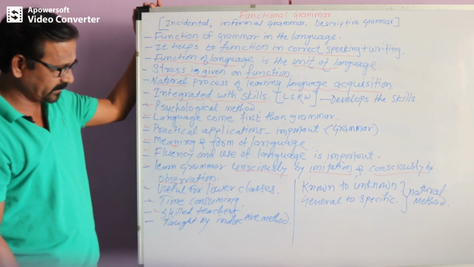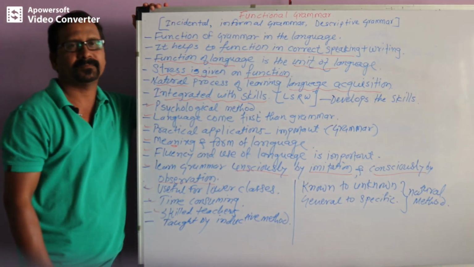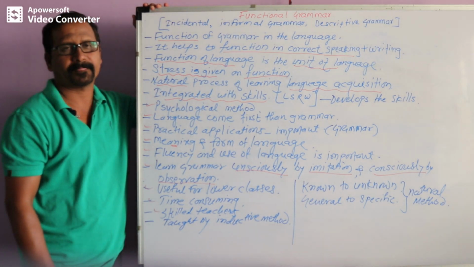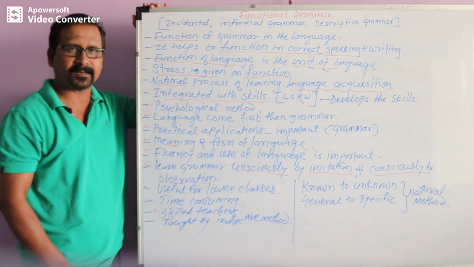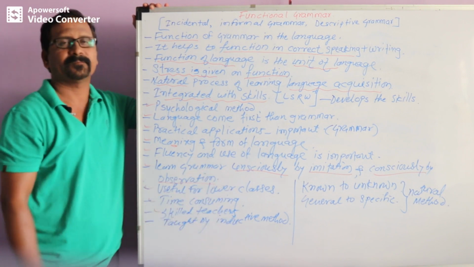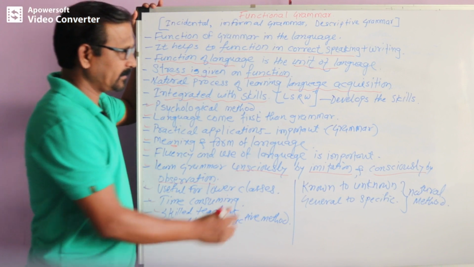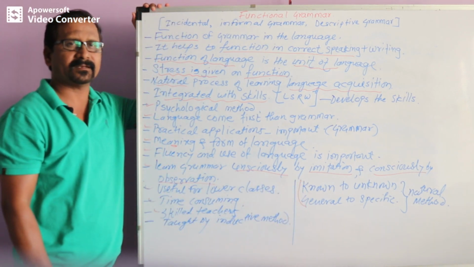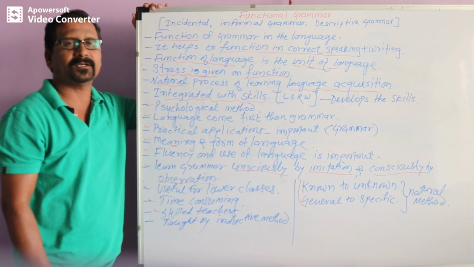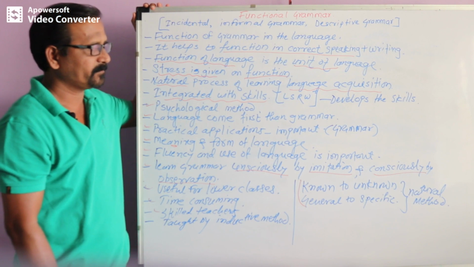And the last point is that inductive grammar helps to teach functional grammar. When somebody wants to teach functional grammar, one has to use the inductive method of teaching grammar. And the techniques used in functional grammar are from unknown to known or from general to specific.